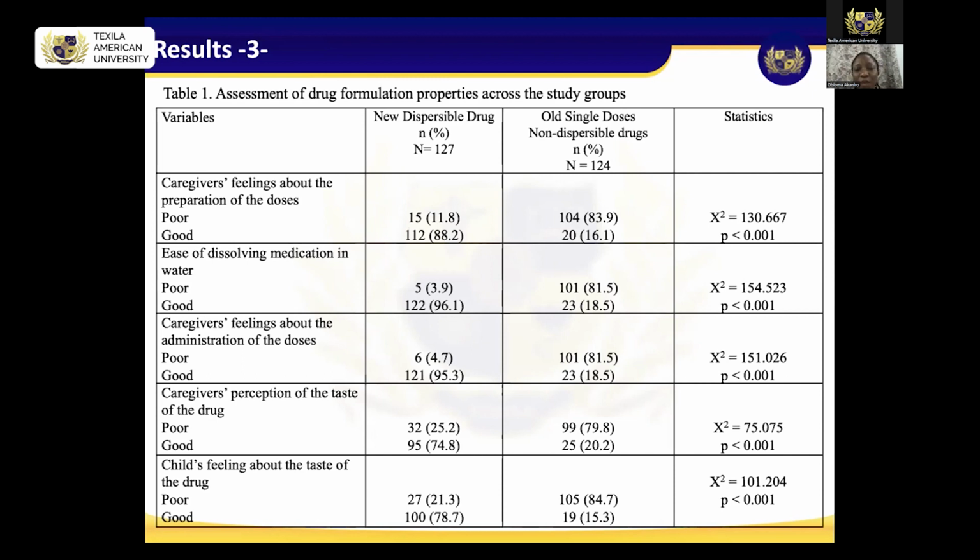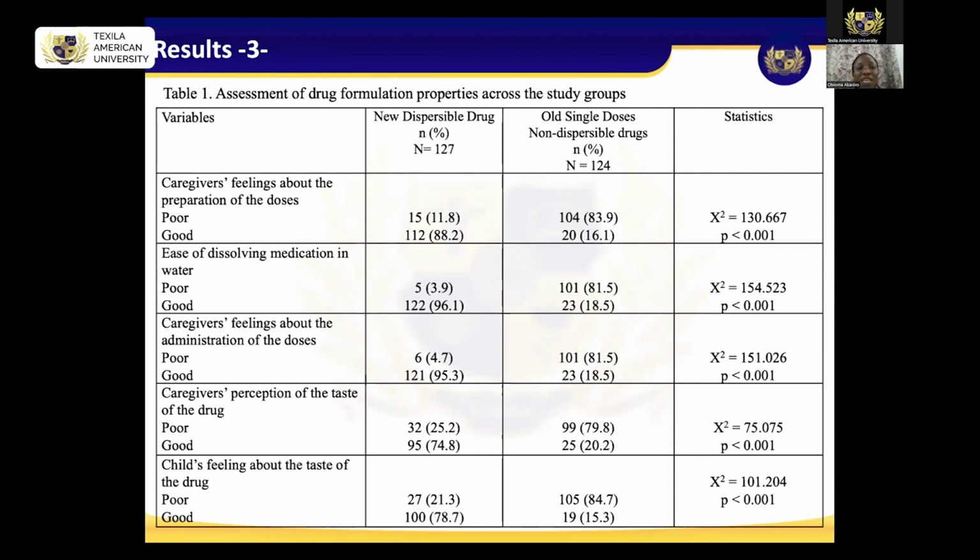And for the old dispersible, we have less, that's about 20 out of the 124, that's 16.1% who agreed that it was easier for them, in which a lot more, 83.9% of the caregivers expressed their feeling about the preparation, and it was poor.